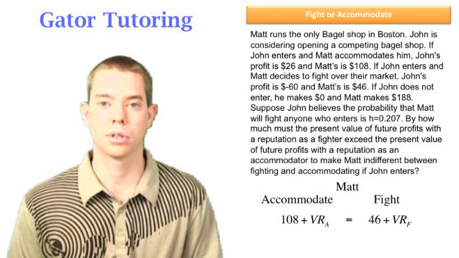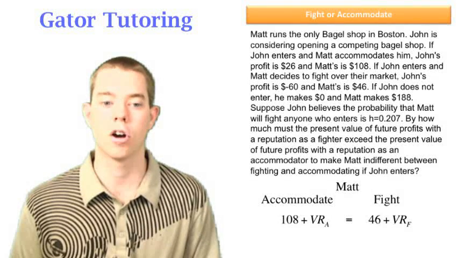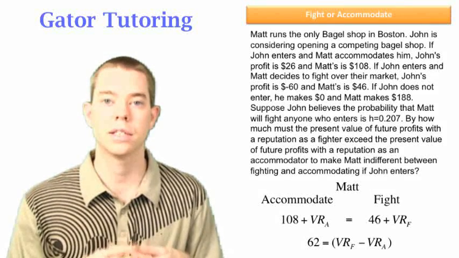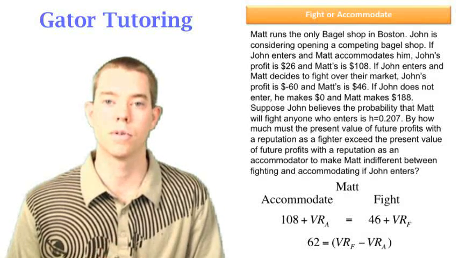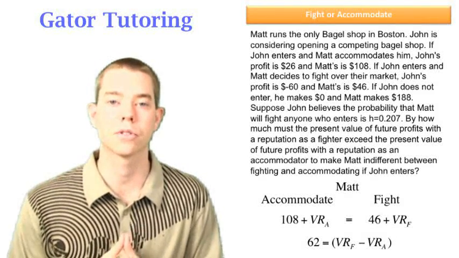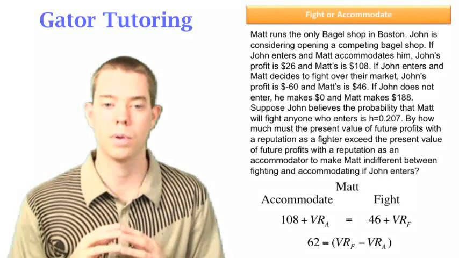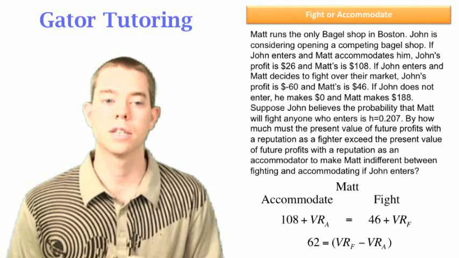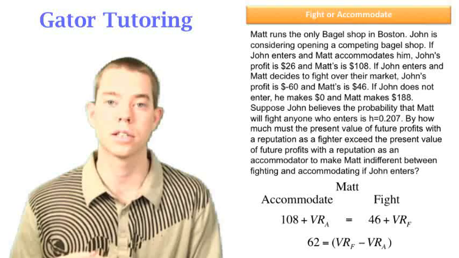So we're going to do some subtraction. We're going to subtract 46 from both sides, and we're going to subtract VRA from both sides. And we get 62 is equal to the value of a reputation as a fighter minus the value of a reputation as an accommodator. And that's our answer, 62. But let's look at how that directly relates and how we pull that right out of the question. It says, by how much must the present value of future profits with a reputation as a fighter exceed the present value of future profits with a reputation as an accommodator? That is the right side of our equation.